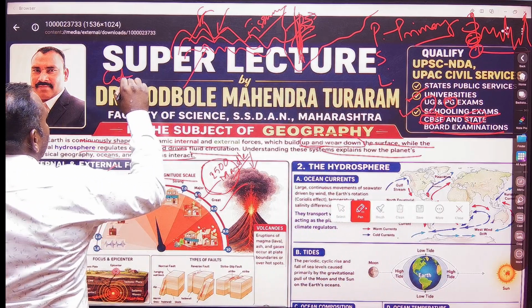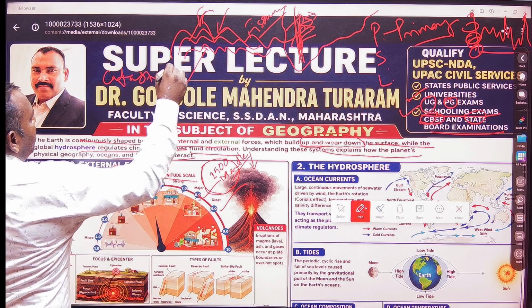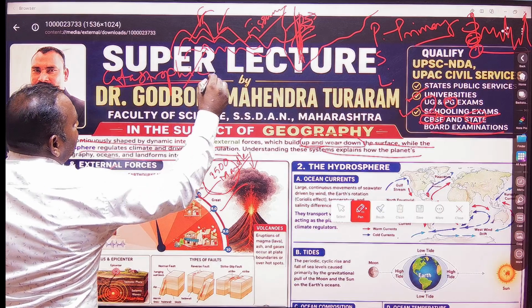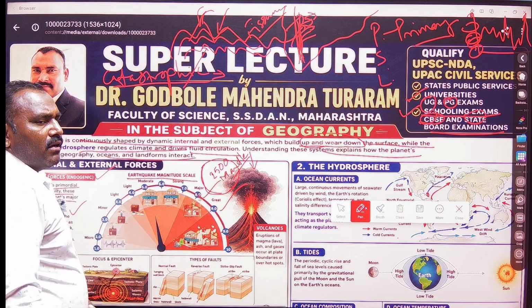What is meant by catastrophic? Catastrophic means everything can be destroyed by the earthquake.